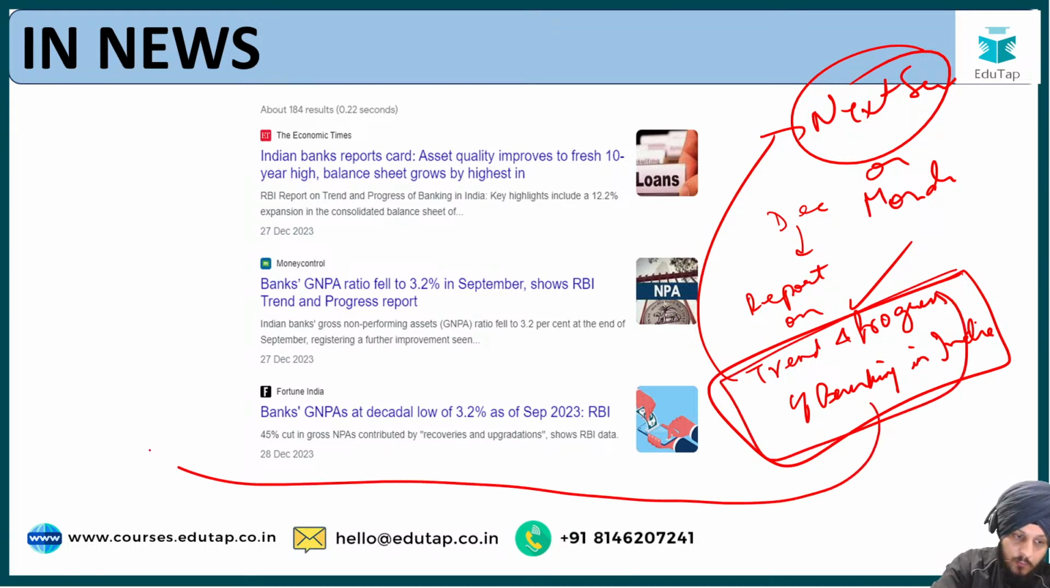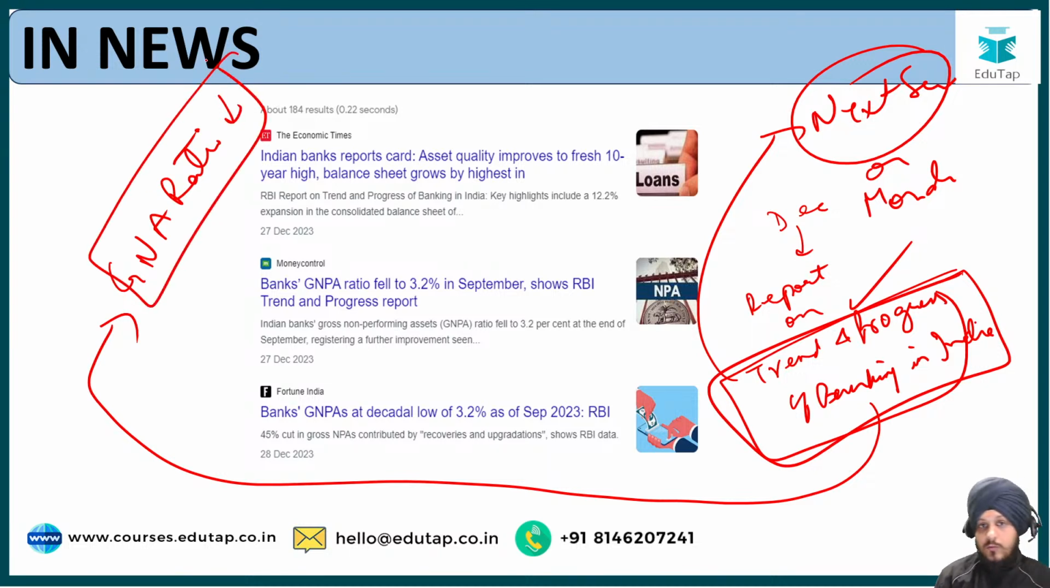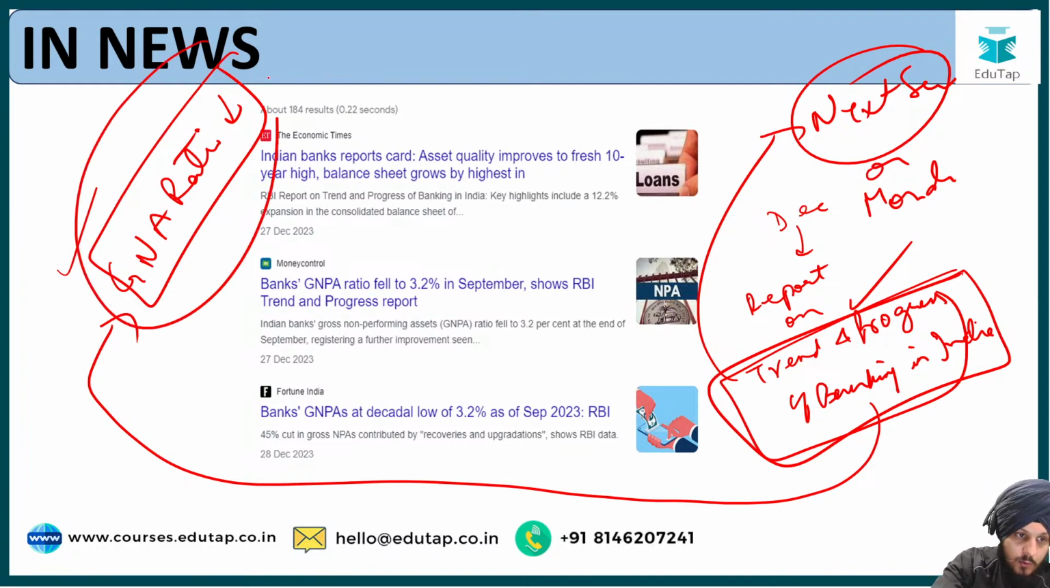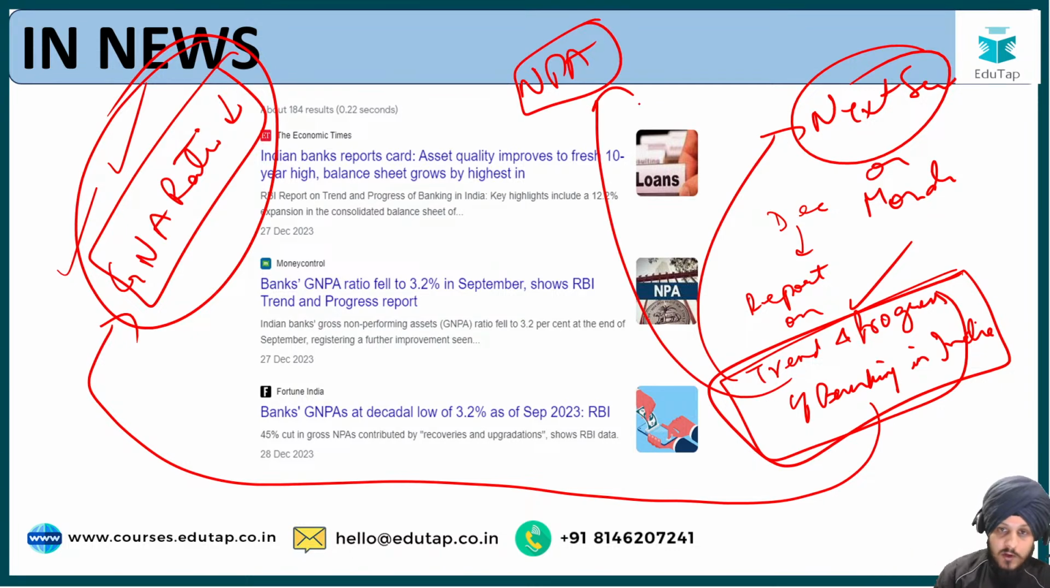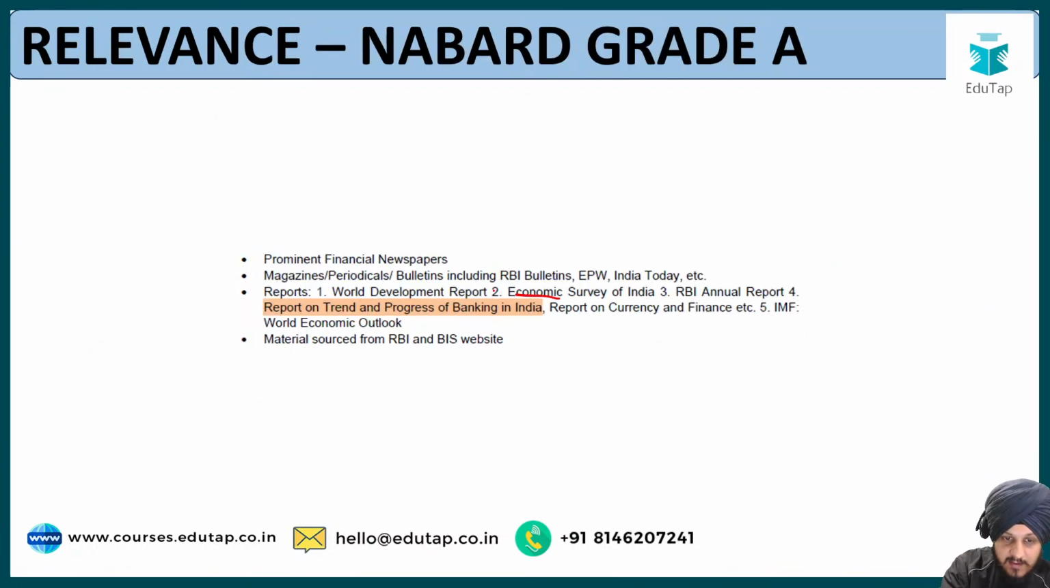As a part of this report, it has been highlighted that the gross NPA ratio has reduced in India. It has dropped down. When this report was released, we had not covered this topic. So we are going to cover this gross NPA ratio and do answer writing practice regarding the NPA as part of this report. This is going to be the approach of this lecture, and in the next lecture or the one after, we are going to do answer writing practice based on this report, because this report has been very precisely mentioned as a part of your syllabus. I hope this point is clear to you.